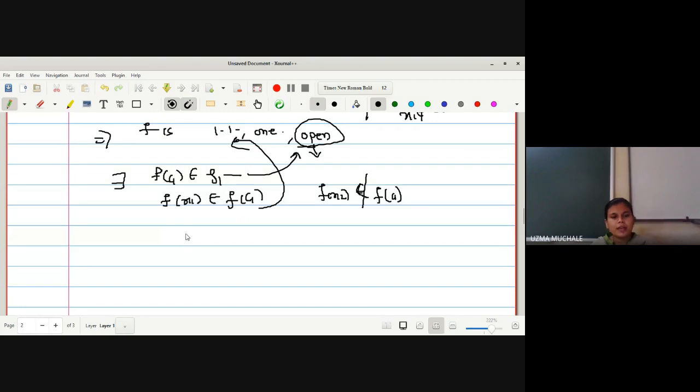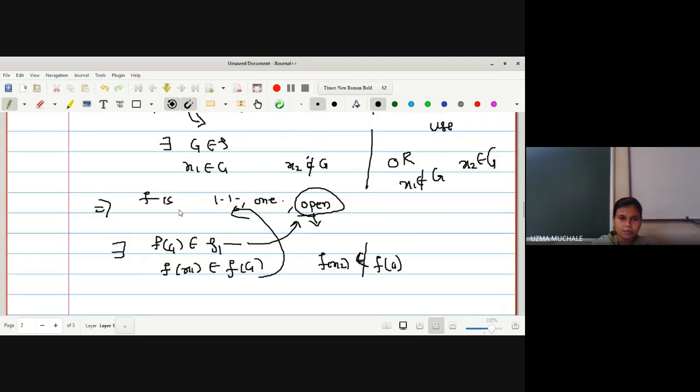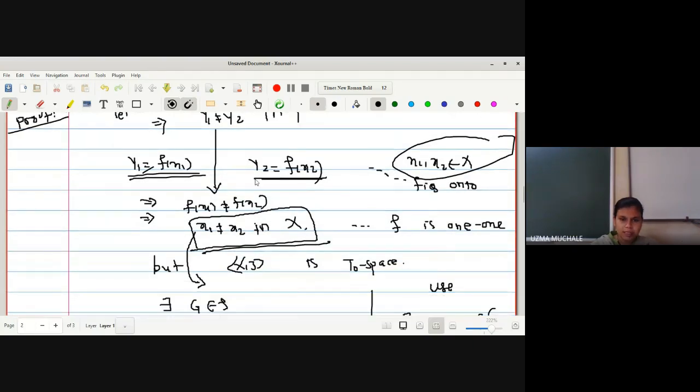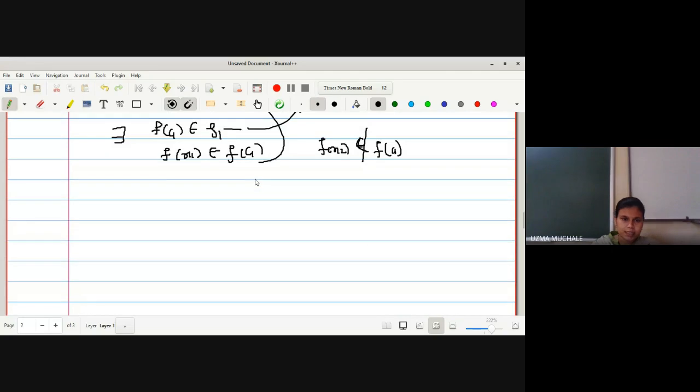Whatever we have found out, we just have to apply the f map to it, and if you are confused anywhere, simply write f is a homeomorphism, so the examiner will understand which property you have used. Because in this step you have to write open map, in this step you have to write the 1-1 conditions, and in the next step, f of x1 is nothing but your y1. Here you can see f of x1 is y1, f of x2 is y2, so replacing them, we can write it like this.